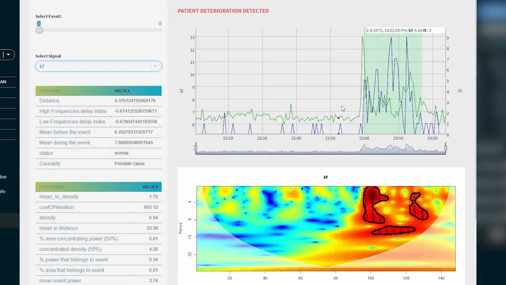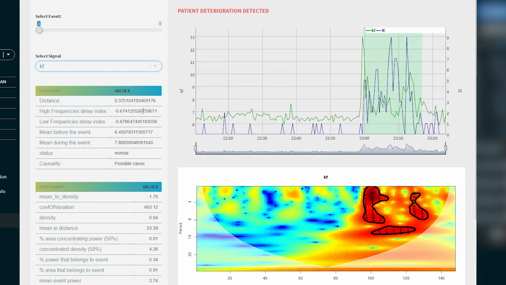In order to understand what the table depicts, we can check the time series. The distance is a metric of how much the signals are alike, while the high and low frequencies delay index is a metric of how much one signal appears to lead the other in the high and low frequency components respectively. The range of this index is -1 to +1. A value close to -1 indicates that the signal KF, related to lung elastance in this case, is leading the changes in the AE.